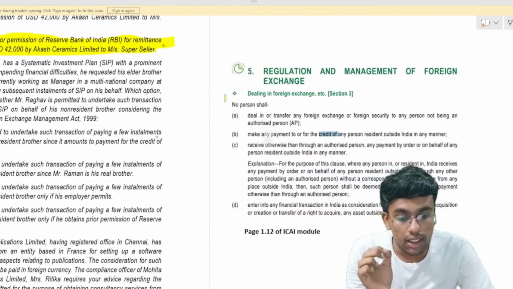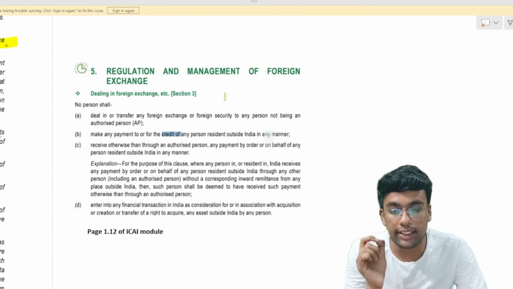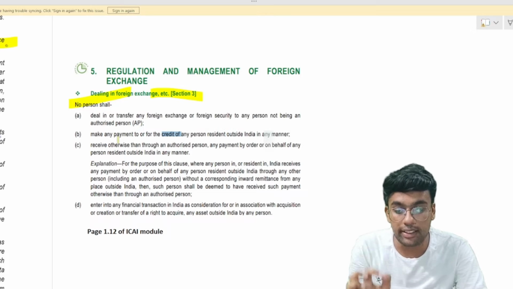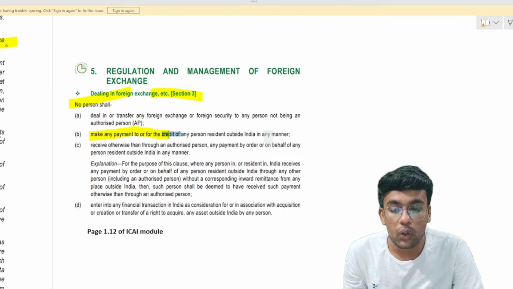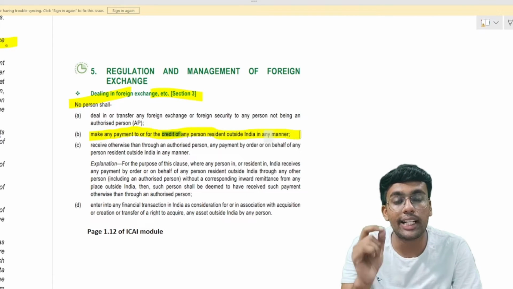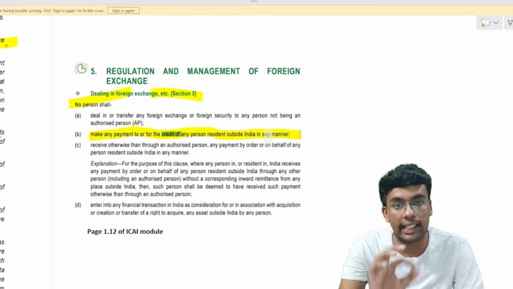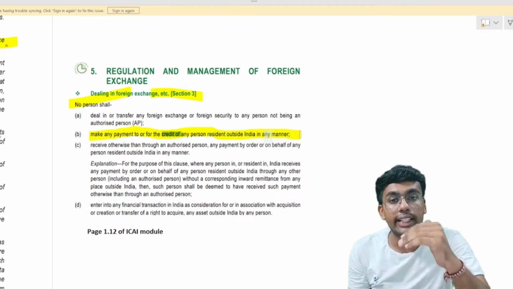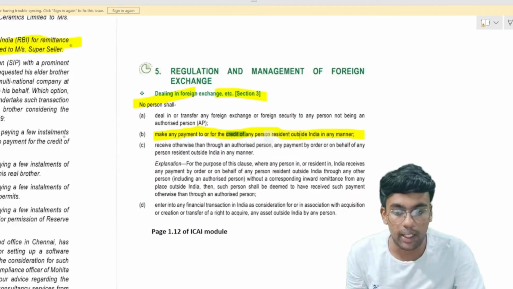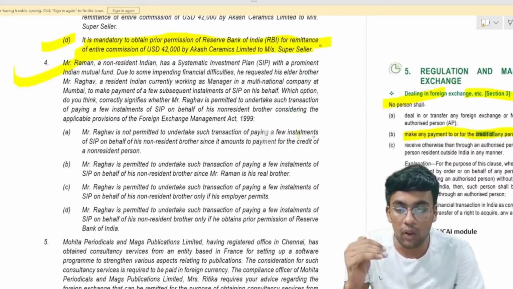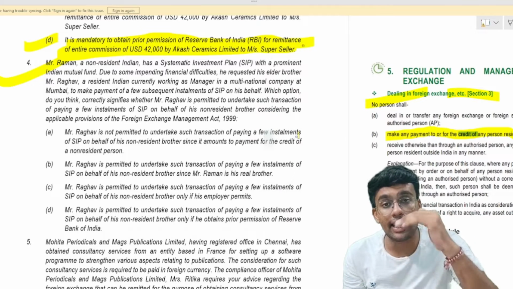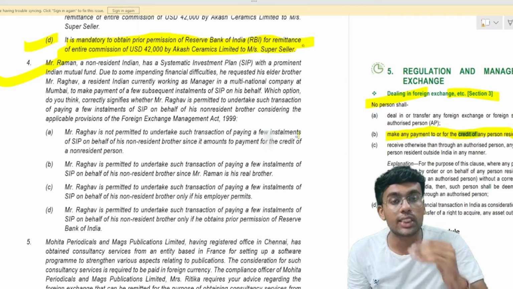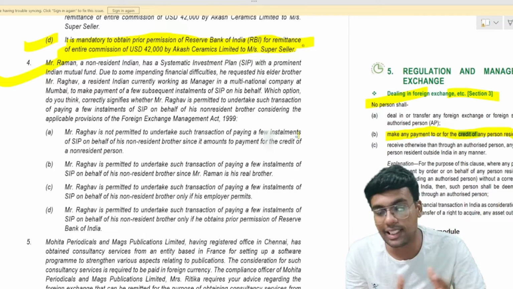Section 3 of your FEMA regulations says that no person shall make any payment to or for the credit of any person who is residing outside India in any manner. Meaning, any person shall not make any payment to the credit of any person who is situated outside India. So here Mr. Raghav, who is situated in India, is making payment of SIP for his brother who is situated outside India. So is this transaction allowed or not?